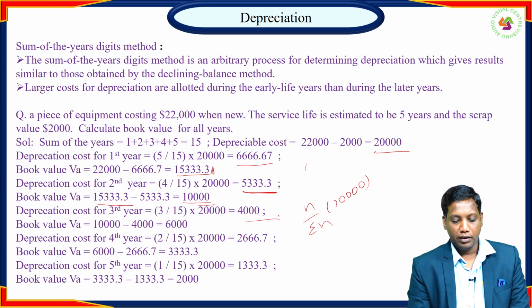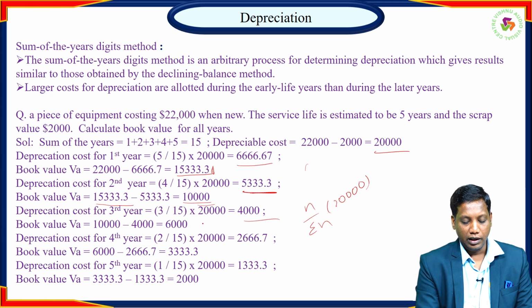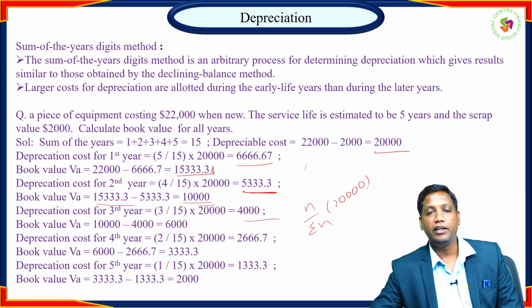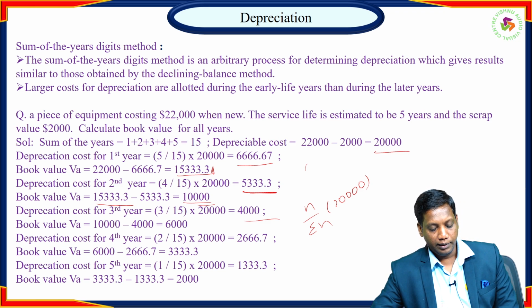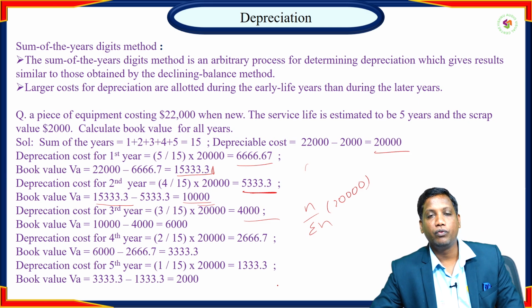So 10,000 minus 4,000, 6,000 is the book value at the end of the third year. And the same way for the fourth year and fifth year, we will get the book value and depreciation cost, 2,666.7, and at the end of the fifth year, $2,000 is the book value.